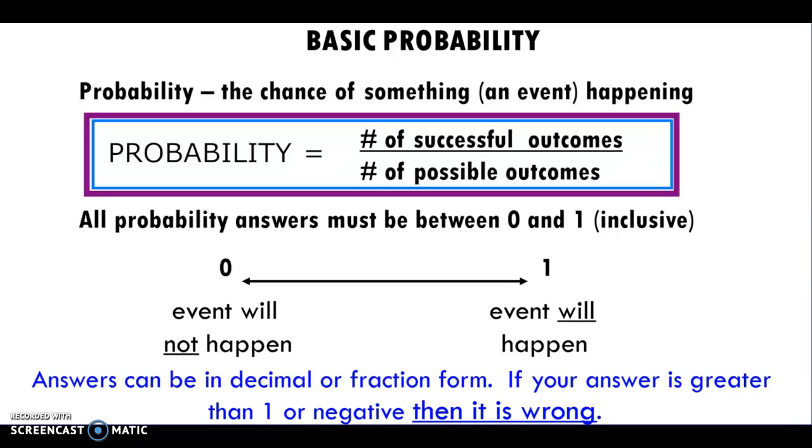So today we're actually going to learn about basic probability. Last class we just learned about sets, but you have to understand sets and sample spaces to understand probability, okay? So probability is the chance of something happening, an event, okay? So you'll see here is our really easy formula. It's the number of successful outcomes divided by the number of possible, total outcomes. And in last class, we called that the sample space.